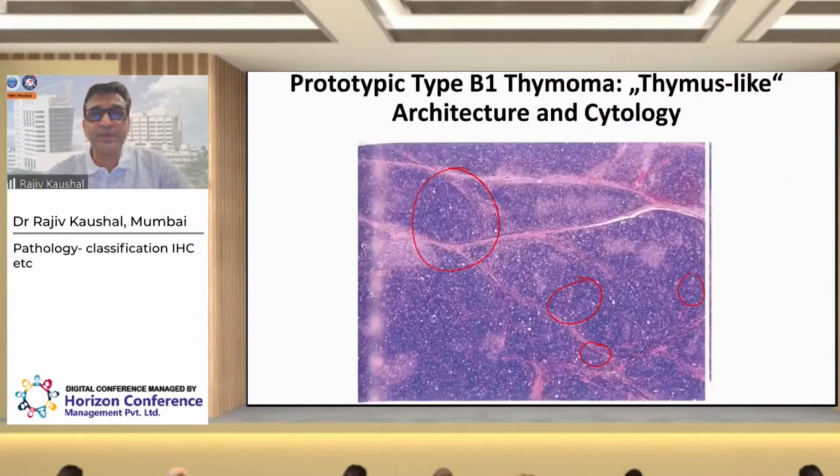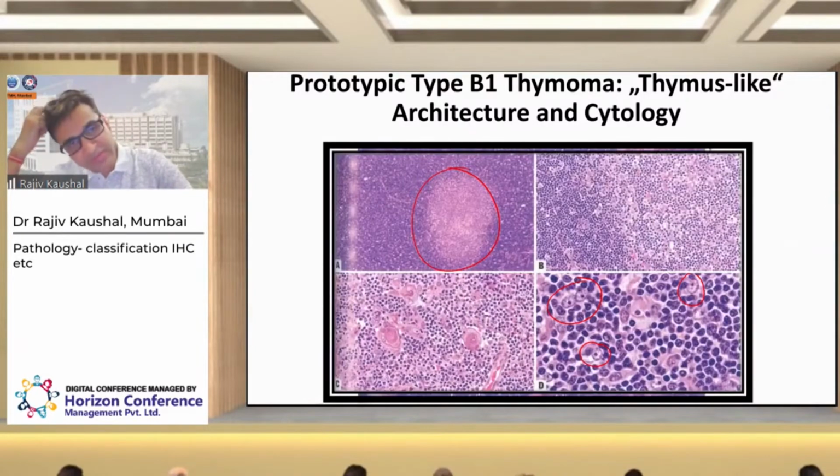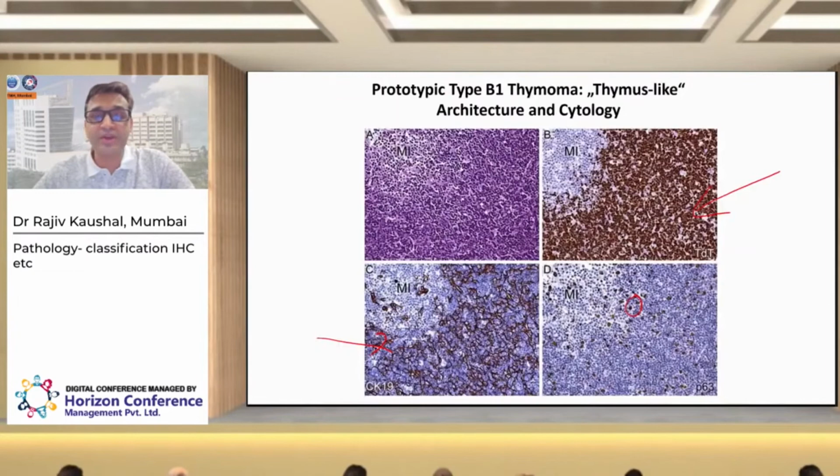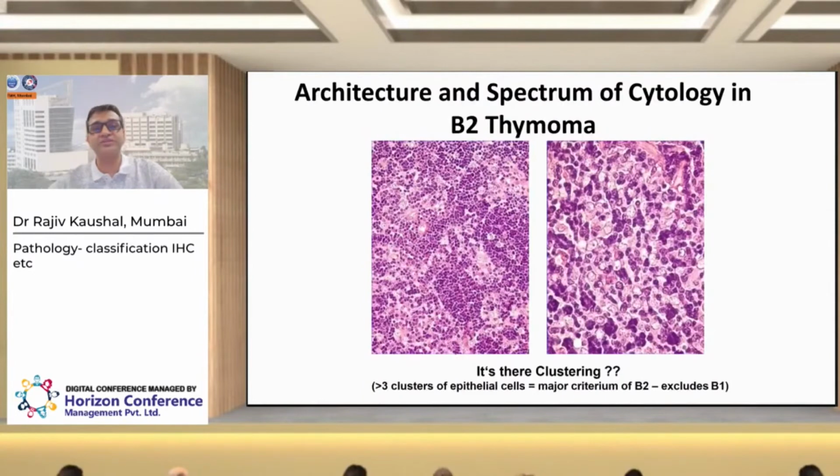Thymoma type B1 is predominantly lymphoid rich and resembles normal thymic tissue, and in these thymomas there can be some pale areas which are medullary islands. We find it very difficult to identify the epithelial cells on routine microscopy, and only with the help of IHC do these epithelial cells, highlighted by CK19, become prominent. Otherwise you can end up calling this lesion an acute lymphoblastic lymphoma. So IHC for cytokeratin is very important to distinguish B1 thymoma from lymphomas.